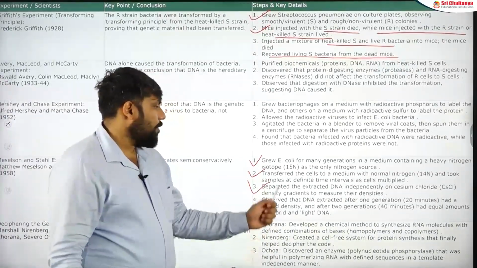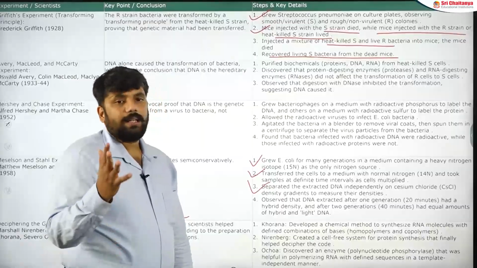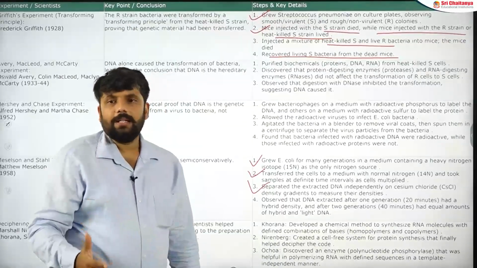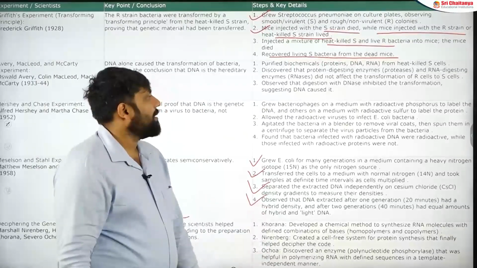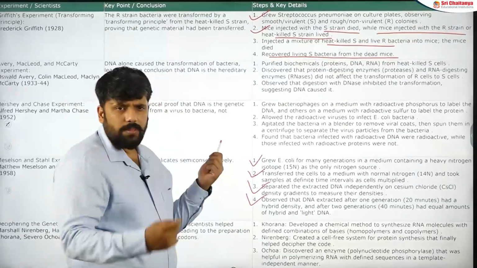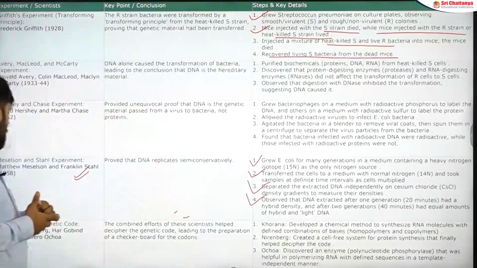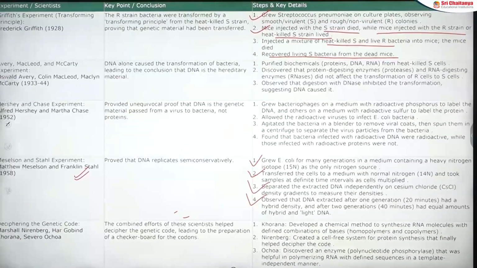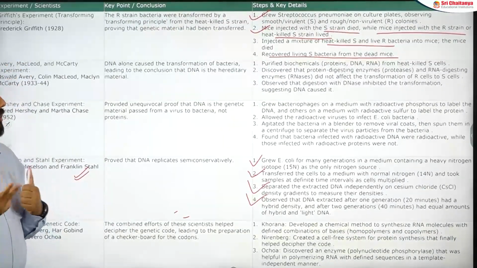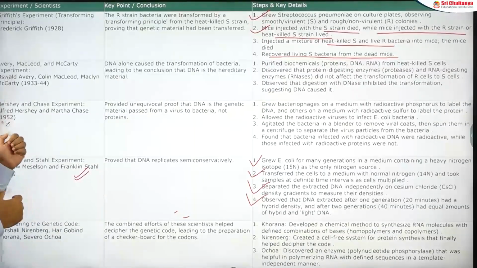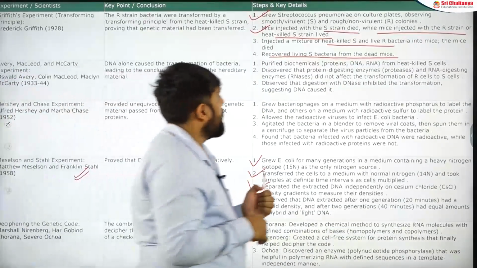And then you observe the DNA extracted: after 20 minutes you have hybrid DNA, and after 40 minutes you have light and hybrid DNA, and so on. These are the parts. I have discussed only two. Just go through them. If you want, you can pause right now and look into these steps. Only NCERT parts are important. Sometimes you have chronology questions appearing from this, in which they will give you 5-10 steps and ask you to put them in order. Very important question. Let me just do the Hershey-Chase experiment also.